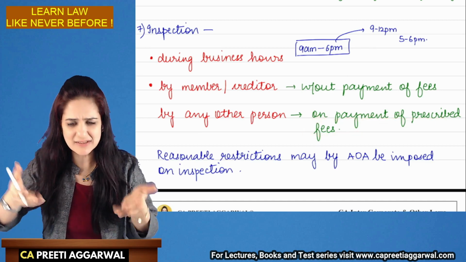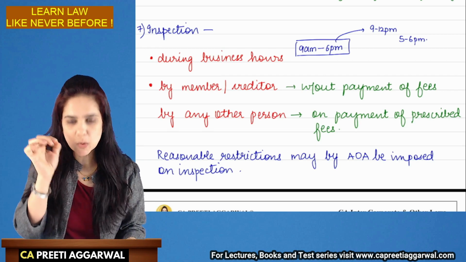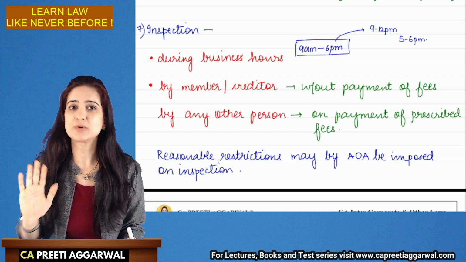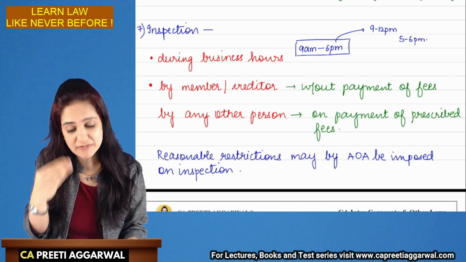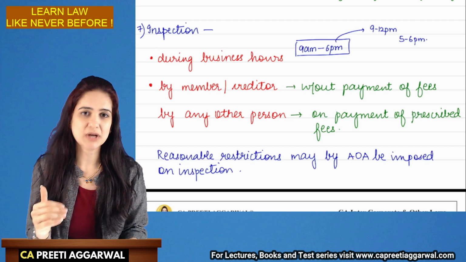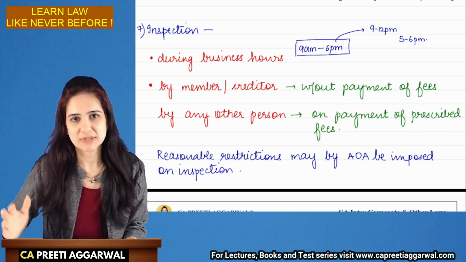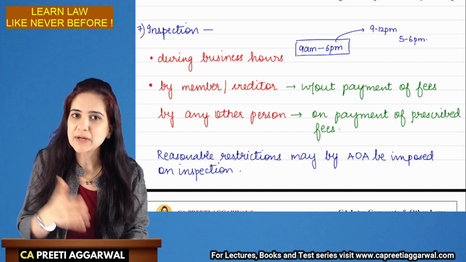Why is this document open to inspection by the public? See, law puts the onus, the burden of inspection on the outsider. We have a constructive notice that the outsider must have gone through the register. He is aware whether the charge is created or not on a particular asset before giving a loan to the company or before accepting that asset as security. We assume that the outsider is aware whether the asset is encumbered or not.